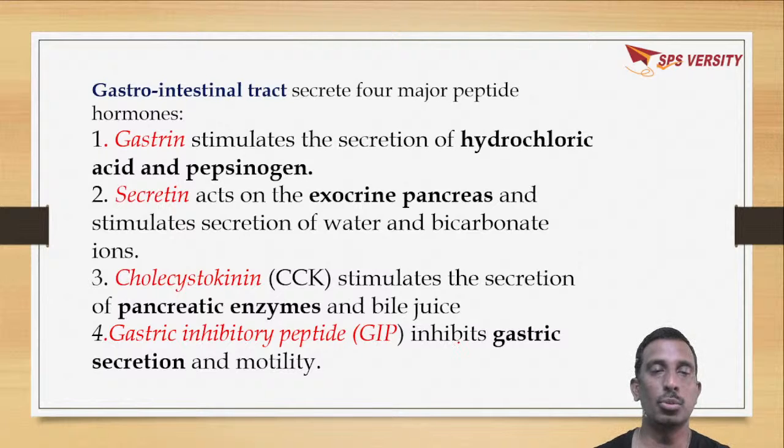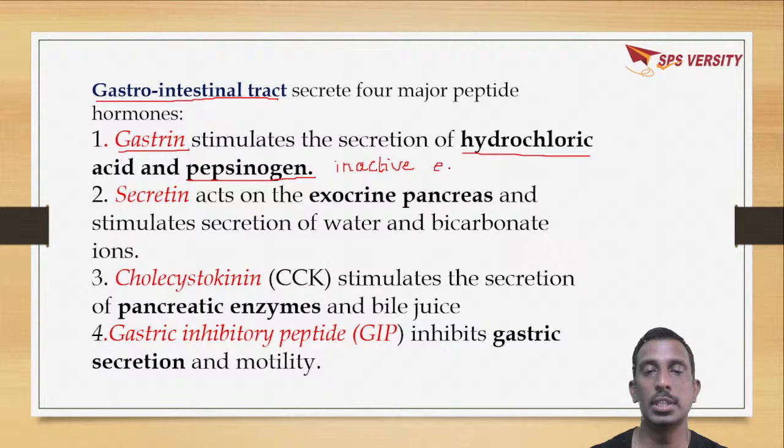And the gastrointestinal tract will secrete four major peptide hormones. One is gastrin, which will stimulate secretion of HCl and pepsinogen in the stomach. Pepsinogen is an inactive enzyme, which is activated by the action of HCl. By the action of HCl, it forms an enzyme called pepsin, which will act on proteins.